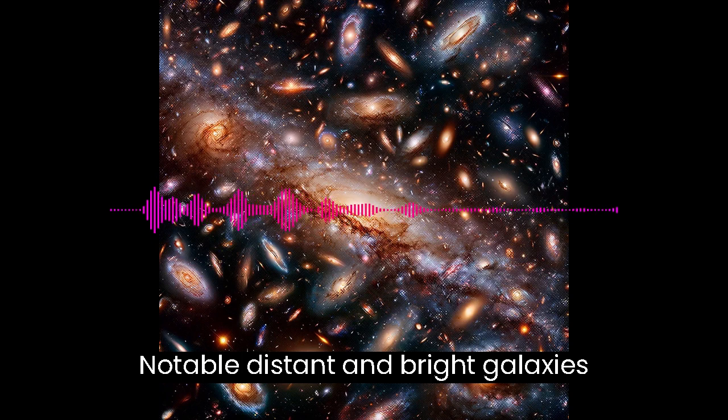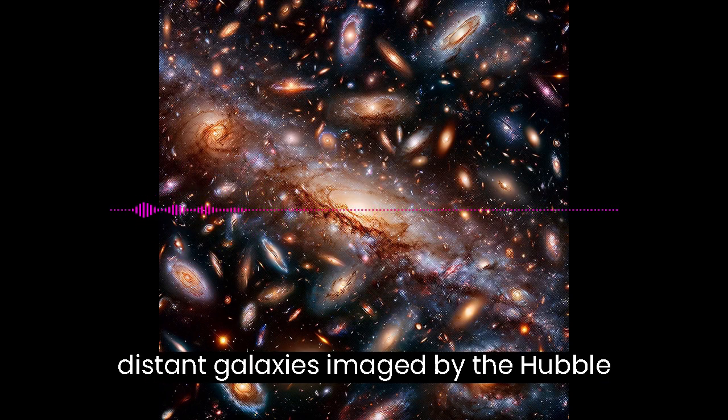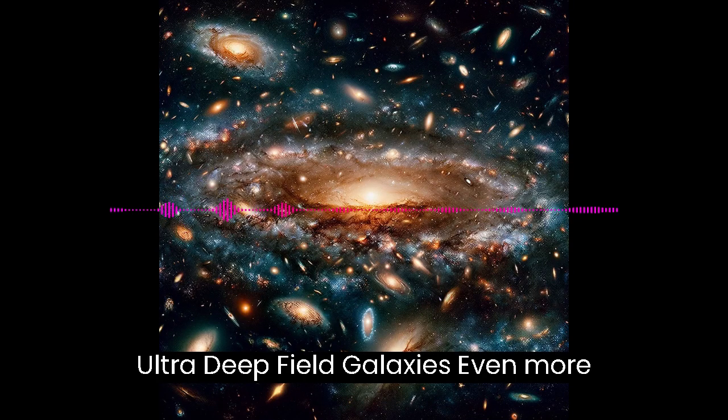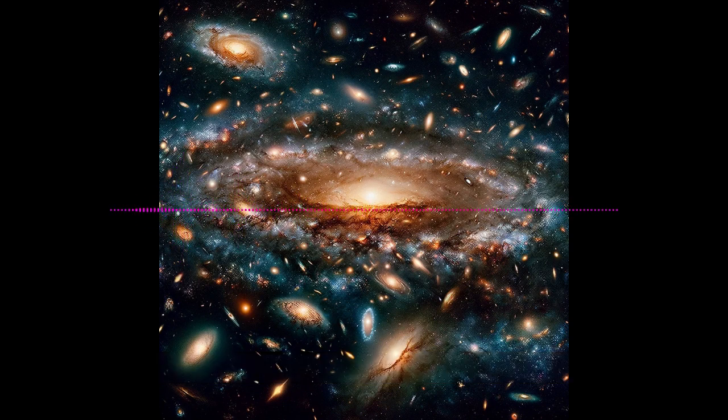Notable distant and bright galaxies. Hubble Deep Field galaxies, numerous distant galaxies imaged by the Hubble Space Telescope in a small region of space. Ultra Deep Field galaxies, even more distant galaxies observed in the Hubble Ultra Deep Field.